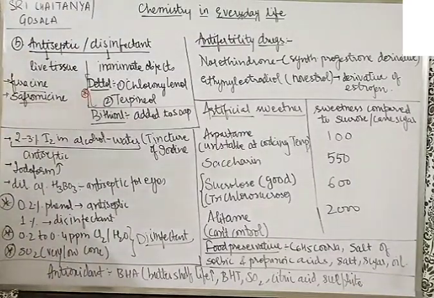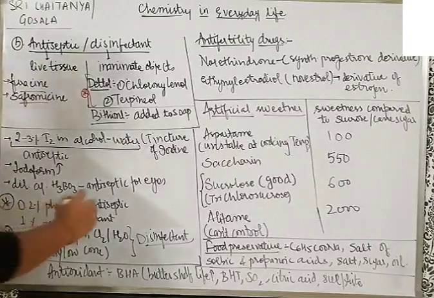Now 2 to 3% iodine in an alcohol-water mixture is called tincture of iodine. It is an antiseptic. Iodoform is also an antiseptic. Dilute aqueous boric acid, which you have read about in the boron family as well, is used as a mild antiseptic for the eyes.